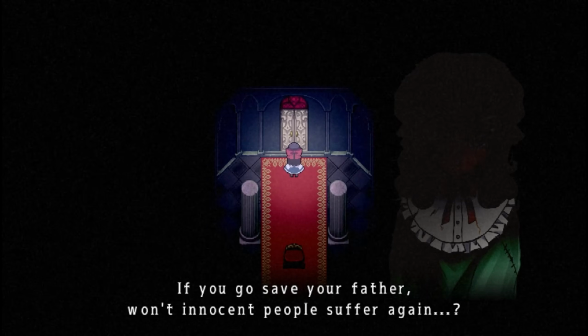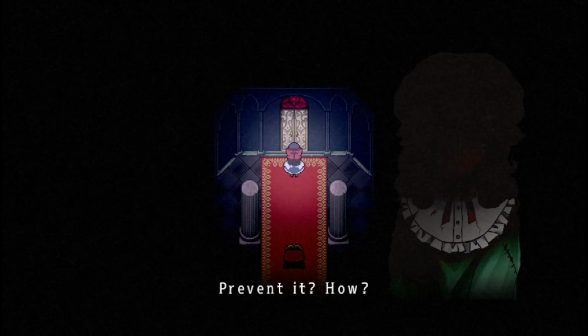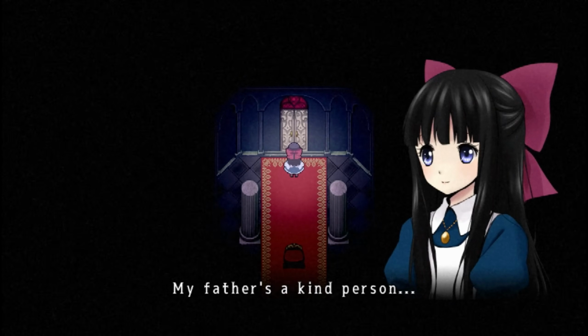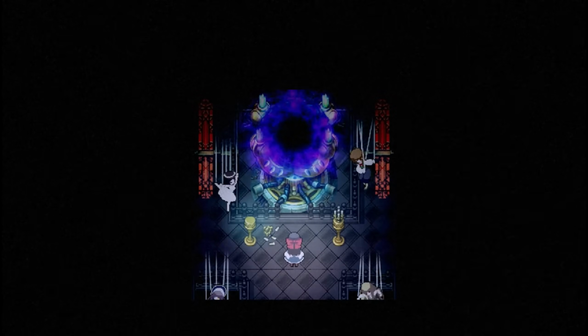Before she can proceed, she is confronted by the doll her father had gifted her, who questions her decision to save her father with the claim that he'll only continue to hurt other people. Aya responds saying she can make him change his ways and then enters the next room. Upon entering the door, Aya encounters a large portal.